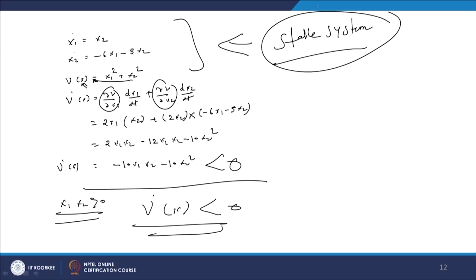And you will find that in this particular case there is no need to calculate the eigenvalues. We only have to take the function and differentiate it, and you can get the stability of the system. This is a very important criteria. Even though this criteria is very old, developed around 130 years back, you find that in the literature on particular research domains it is still widely used in applications. So, this is a very important criteria.